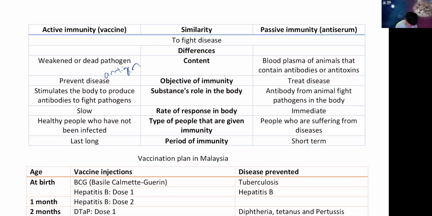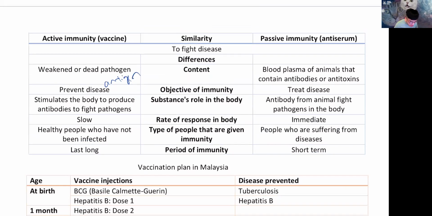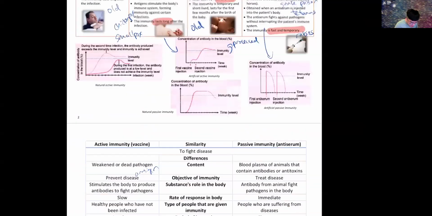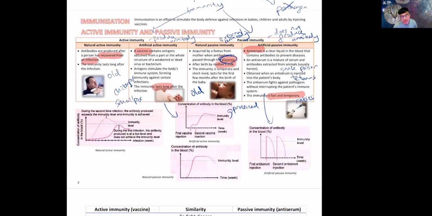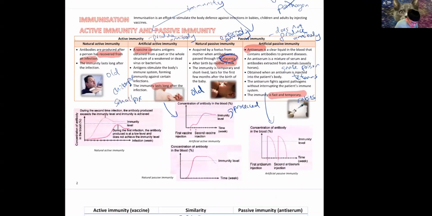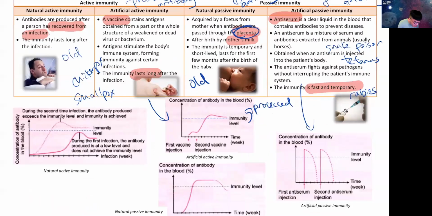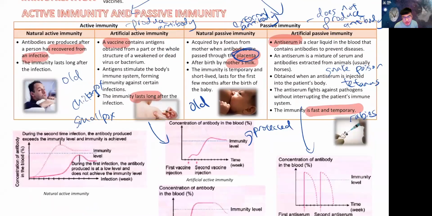All right, so I think I'm going to stop here. I know it's a very short lesson, but this part is very important in exams. Rest assured, I can almost guarantee you this part will be coming out in the exam. So before I go, the fastest way for you to memorize these 4 types is by memorizing the examples. Natural active is by getting sick. Artificial active is by getting vaccine. Natural passive is by getting breast milk or placenta. Artificial passive is by getting anti-serum. That would be the fast way to remember.